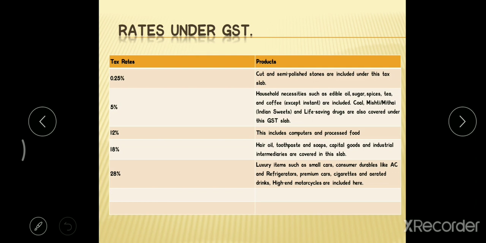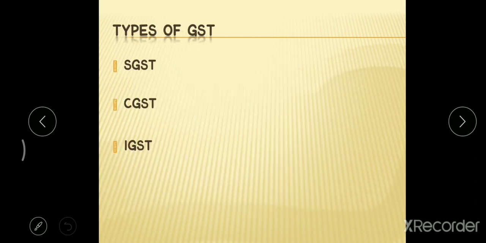Now let us discuss rates under GST. We have majorly five rates. One is 0.25%, which is on cut and semi-polished stones included under this tax slab. Then 5%, 12%, 18% and 28%, and these are the products on which we levy these tax rates. Just refer to it. Next we will have types of GST. We have types: state goods and service tax, central goods and service tax, and integrated goods and service tax.